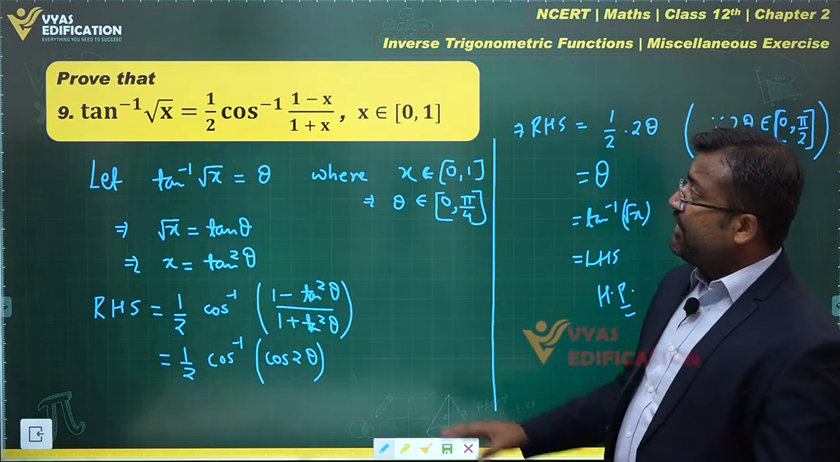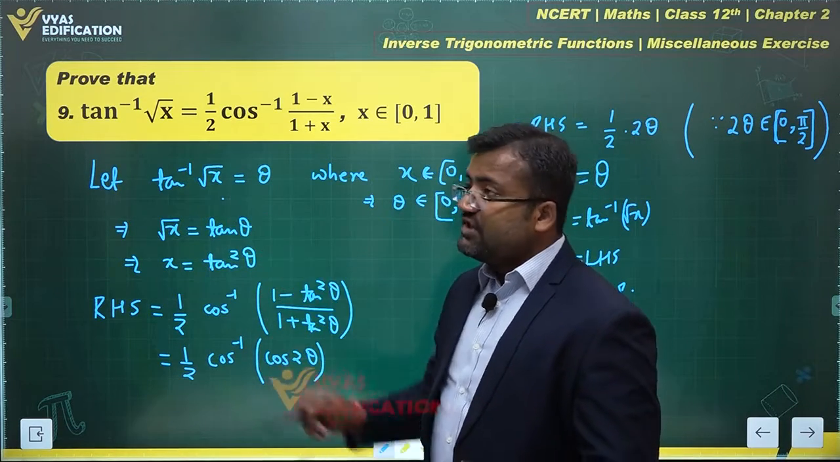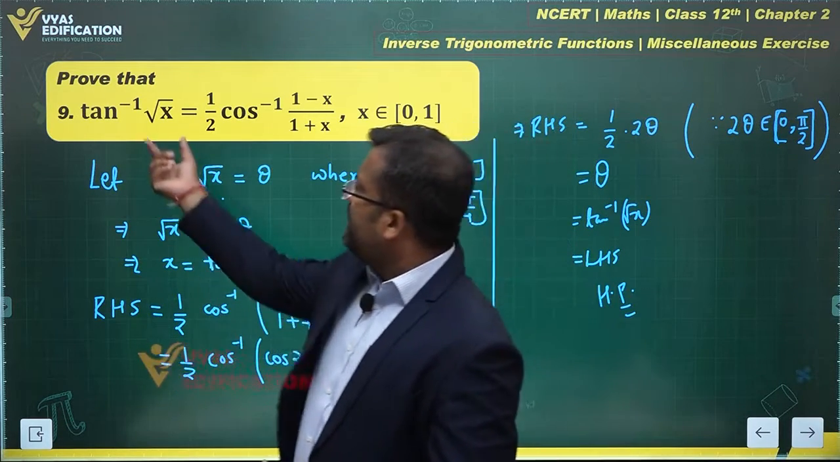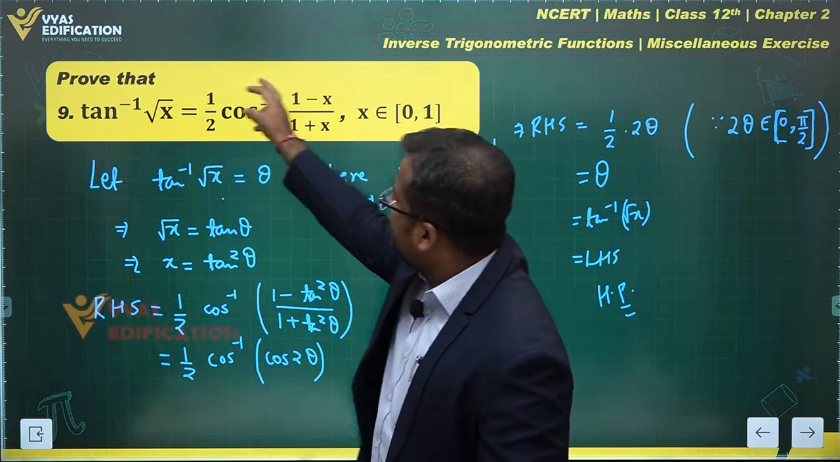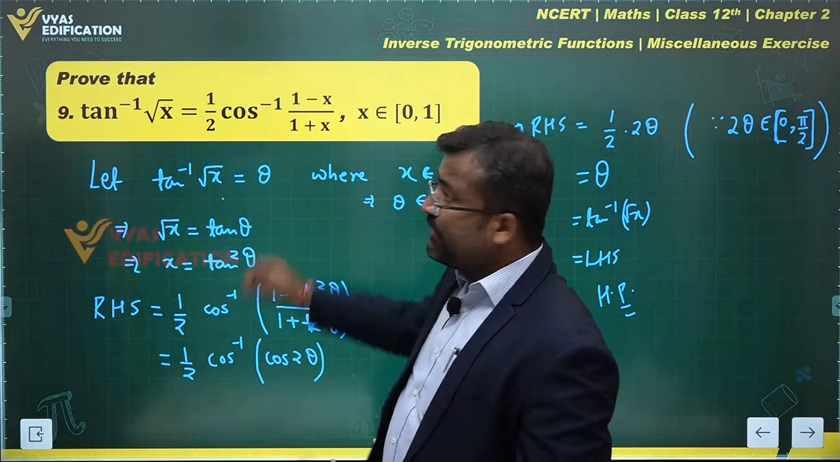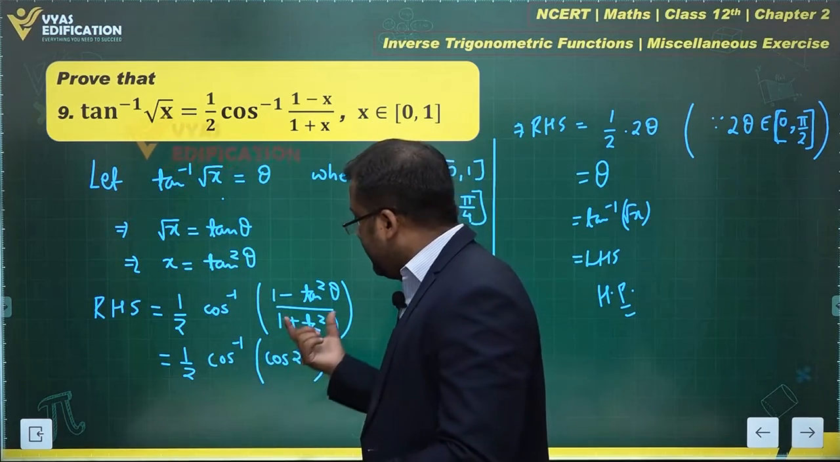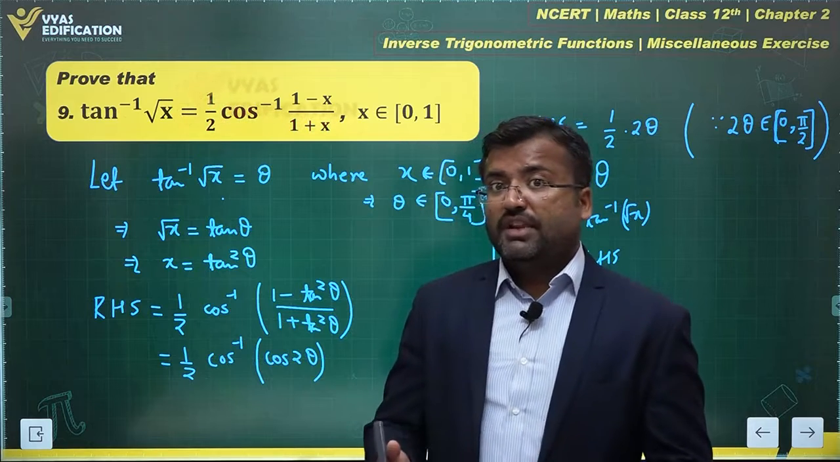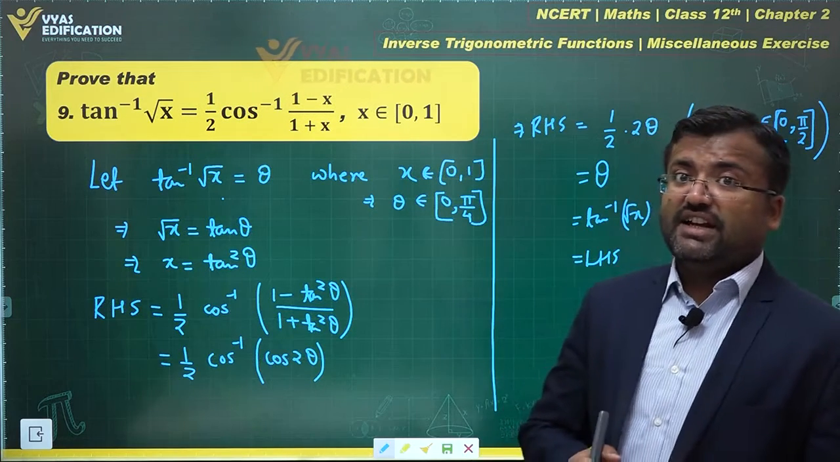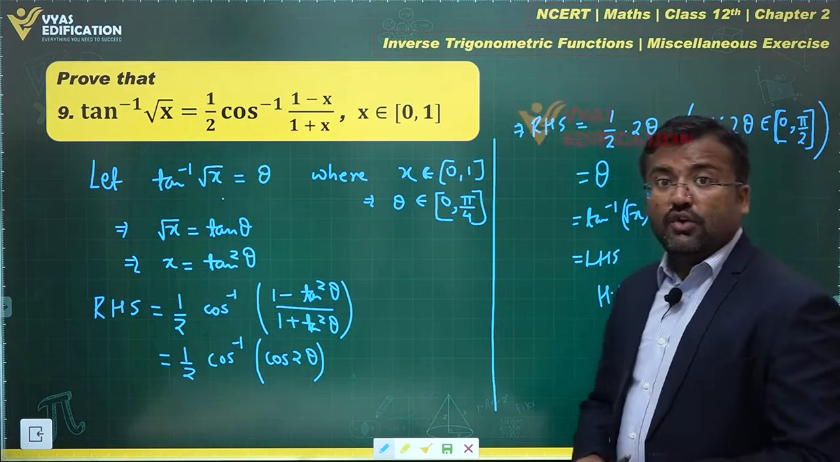Simple, yes, pretty simple. We began with something different. We began with tan inverse root x equal to theta. We had to begin somewhere. And seeing this expression also, you would realize that you want to convert 1 minus x upon 1 plus x in terms of cos something. And cos 2 theta is 1 minus tan square theta upon 1 plus tan square theta. Remember that formula from your trigonometry class 11th. Okay, this is all for this question over here.